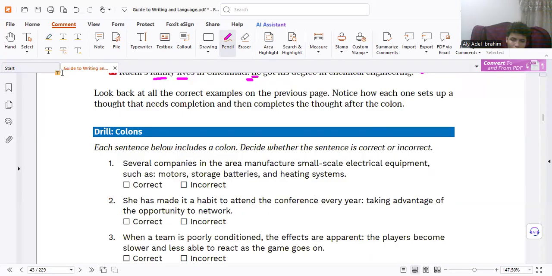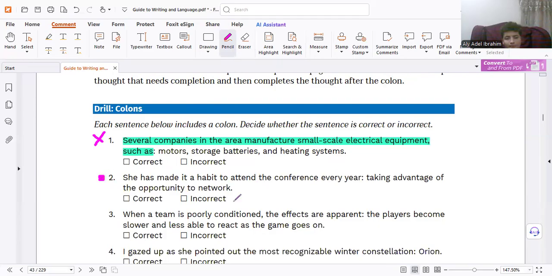Again, I take all the information from the beginning. You will find it is a fragment. So it must be wrong. Now it's your turn, number 2. She has made it a habit to attend the conference every year, taking advantage of the opportunity.